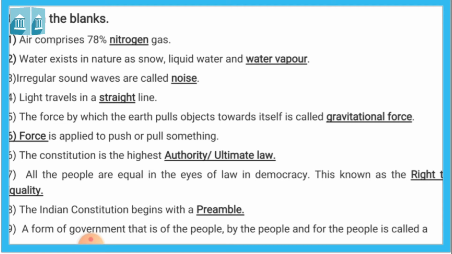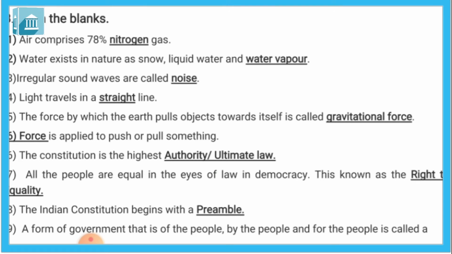So our Indian Constitution is the highest authority. The rights and duties which are mentioned in our Constitution, we must follow these rights and duties. So that's why this is the highest authority and ultimate law.